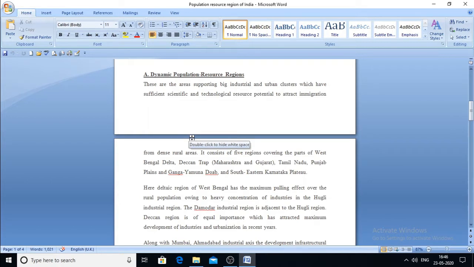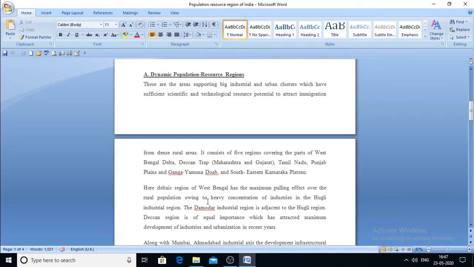But even if the population is high in this area, because of the high level technology, they can explore the resource deposits that they have and use them for economic development and also for the human development of the people.